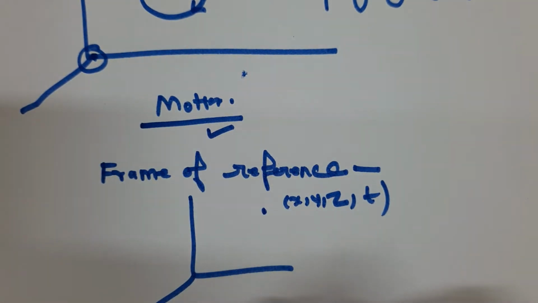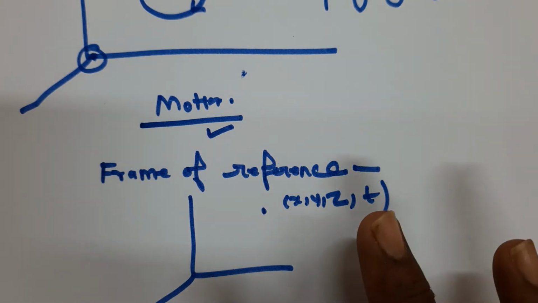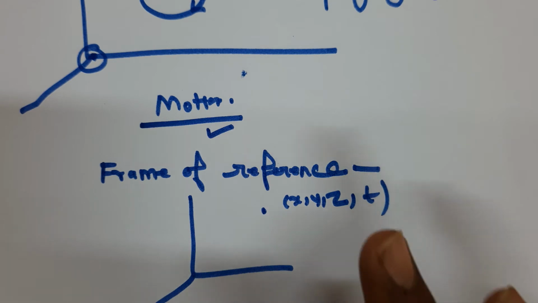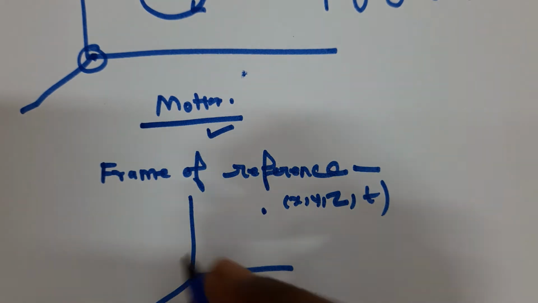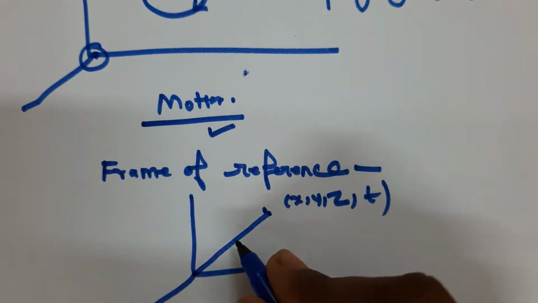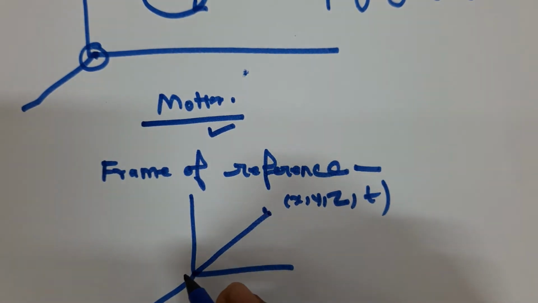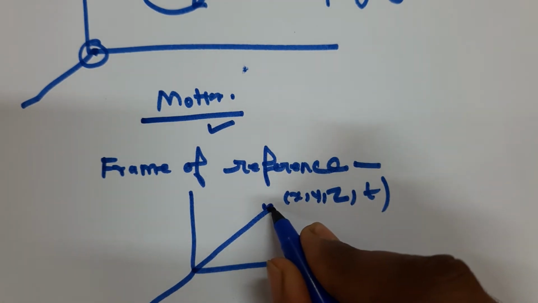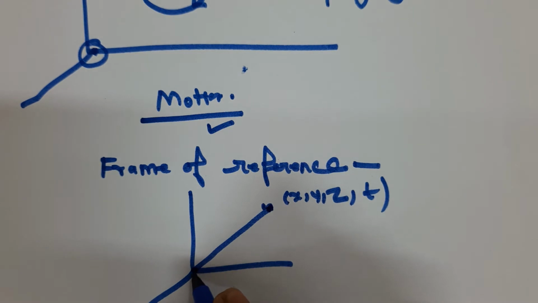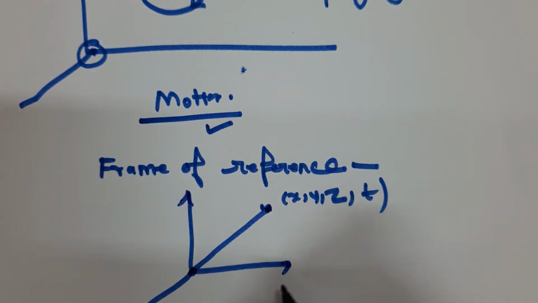Again, I want to repeat here. A frame of reference is a coordinate system required to describe the motion of a body. The location of the body can be described by the position vector drawn from the origin of the coordinate system to the point chosen in the space. So this is the point chosen in the space, and this is the origin of the coordinate system.